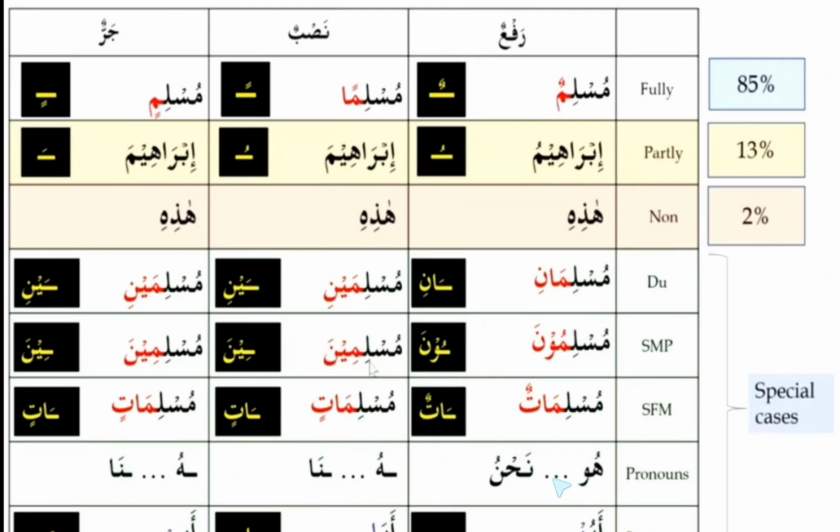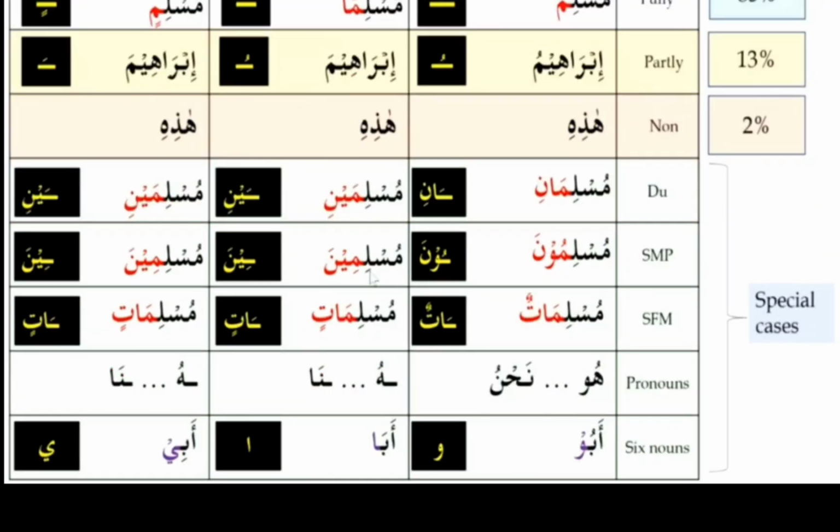So pronouns are also there. We'll study in the pronoun. And the last category is Asmaul Khamsa, as we have studied Abun, Akhun, Famun. Similarly, these nouns, when they are in the possessive phrases, we study in the phrases topic. But as of now, you can identify these nouns, that is Asmaul Khamsa, in the marfu state by waw, in the mansub state by alif, and in the majrur state by ya. So this is a summary of all the i'rab of the nouns we have studied so far.